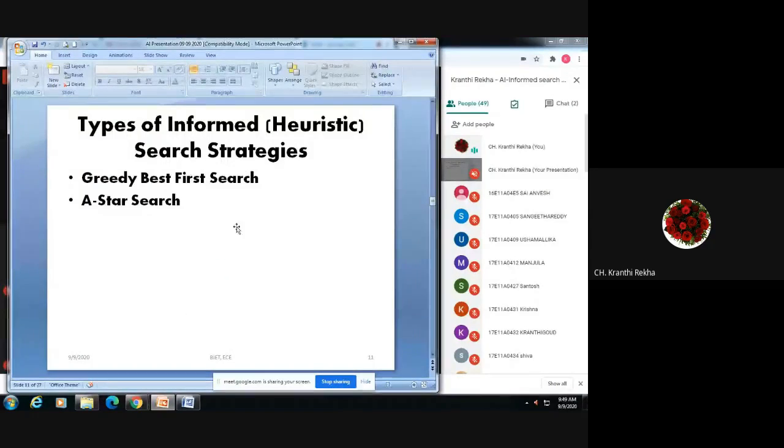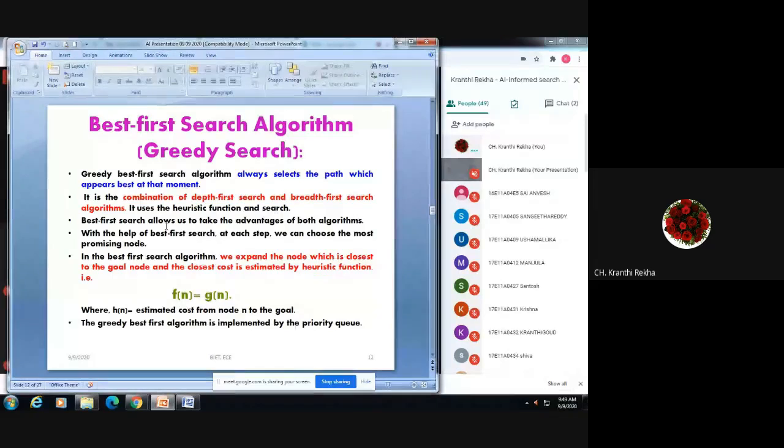There are two types of informed search strategies. First one is greedy best first search, and second one is A star search. Again, you have many other methods that we will be seeing later, like hill climbing algorithm or simulated annealing, various other approaches which make use of these informed or uninformed search strategies, depending upon the requirement and application. So what is this best first search algorithm?